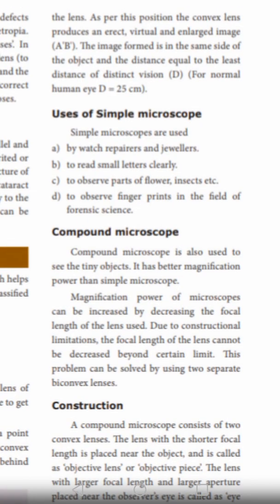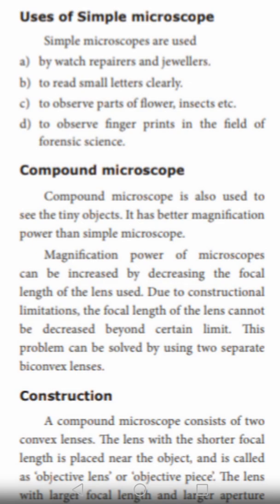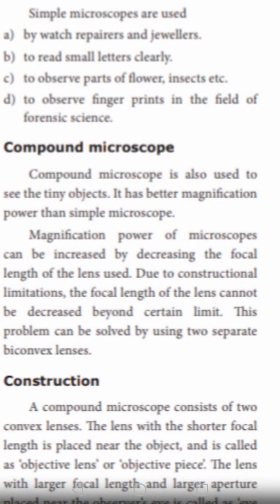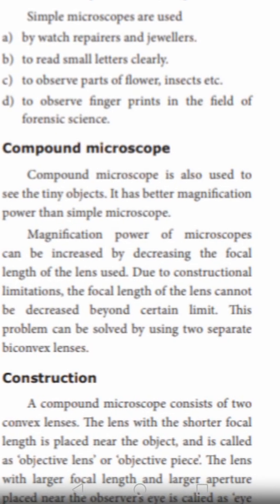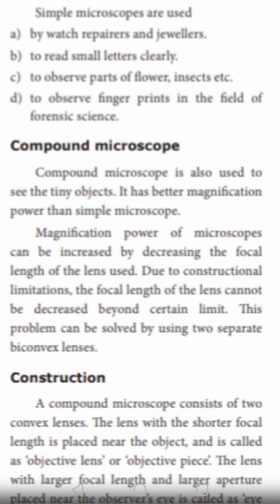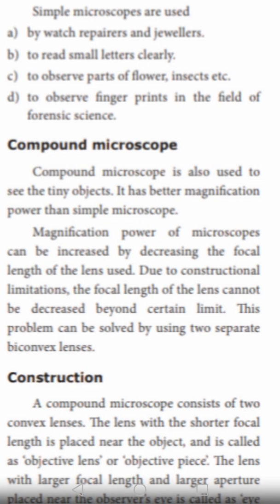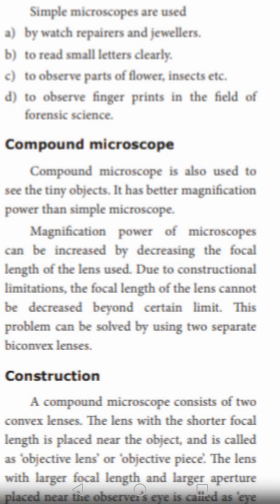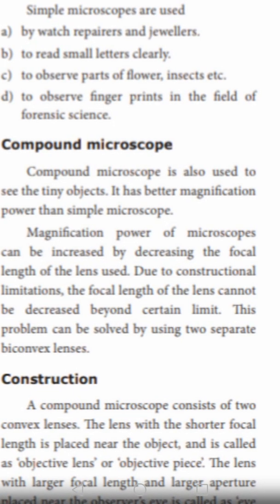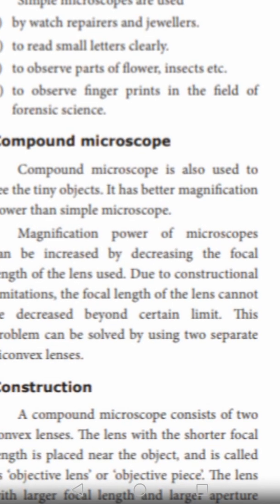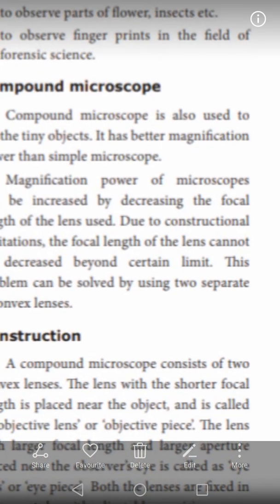Next one is the compound microscope. A compound microscope is also used to see tiny objects. It has better magnification power than a simple microscope. The magnification power of microscopes can be increased by decreasing the focal length of the lens used. Due to construction limitations, the focal length of the lens cannot be decreased beyond a certain limit. This problem can be solved by using two separate biconvex lenses.